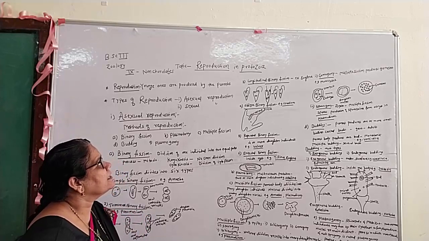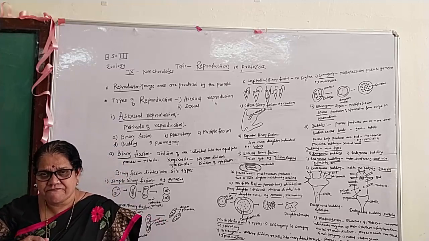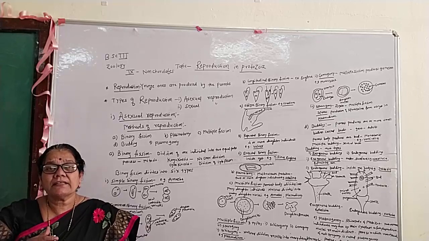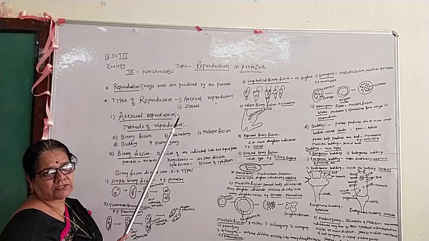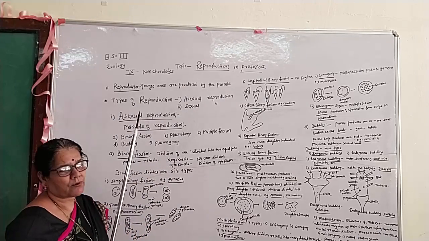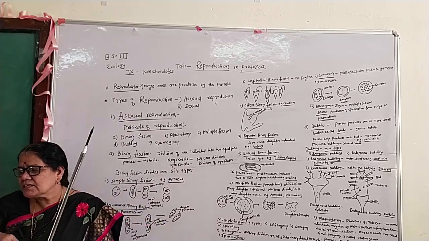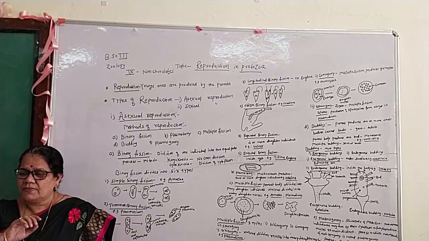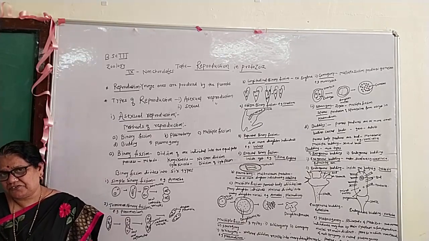Today's topic is reproduction in protozoa. First, what is the meaning of reproduction? Reproduction is a process in which young ones are produced by the parents. There are two types of reproduction: first is asexual reproduction, second is sexual reproduction. Asexual reproduction is a process in which the young ones are produced without involvement of gametes.